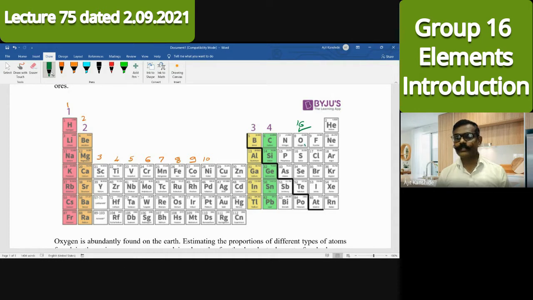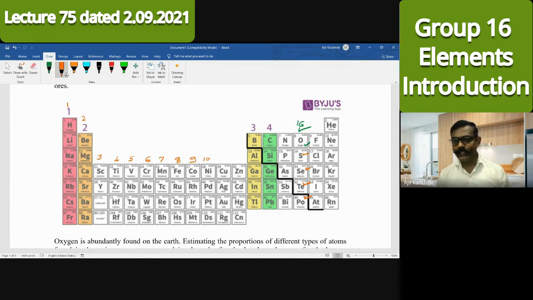The first is oxygen. Atomic number is 8. Second is sulfur. Atomic number is 16. Third one is selenium. Atomic number is 34. Next one, tellurium. Atomic number 52. And last one is polonium, atomic number 84.